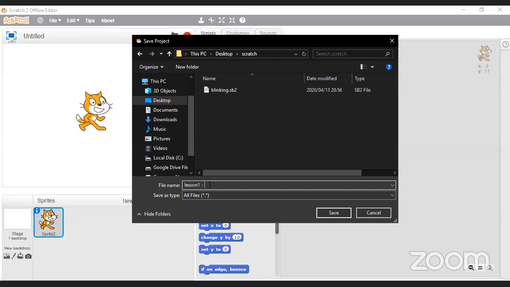You might know what it relates to at this point in time, but 3-4 months down the line, you're not going to remember, and then those files essentially become meaningless. So it's always a good idea to give your files a good name. So I'm going to call this one lesson 1, overview of Scratch programming.